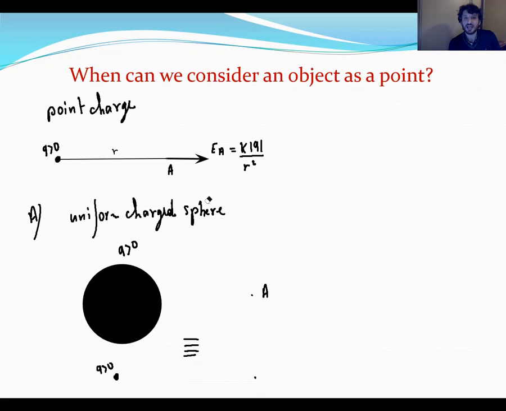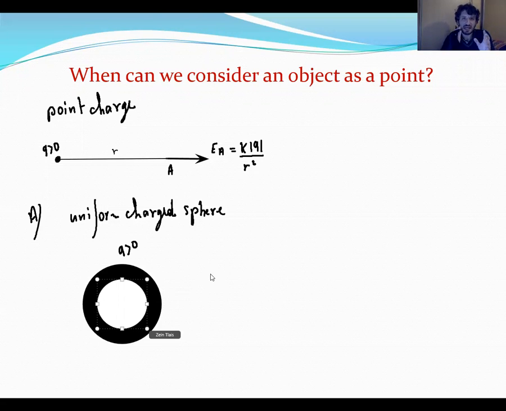we can take a shell. Here we have a shell. I mean, it's an empty sphere. The sphere has a thickness. When we say shell, I mean we have two radii, the internal and the external radius.